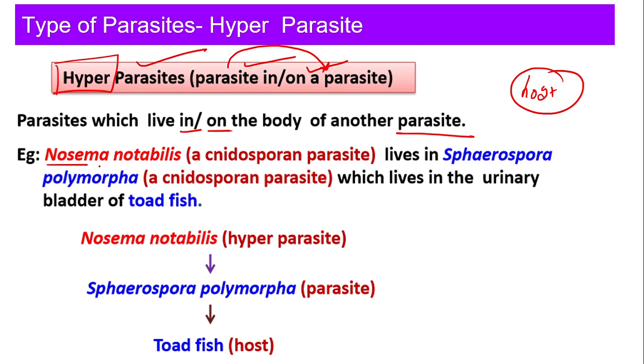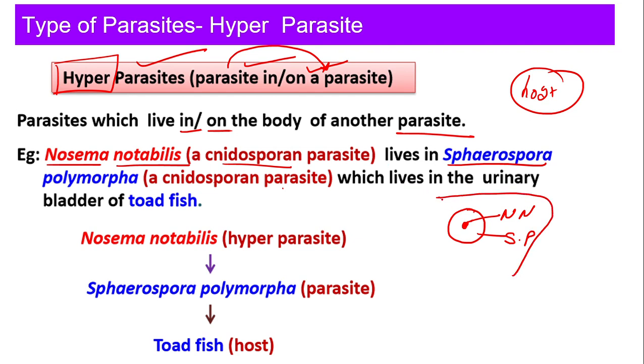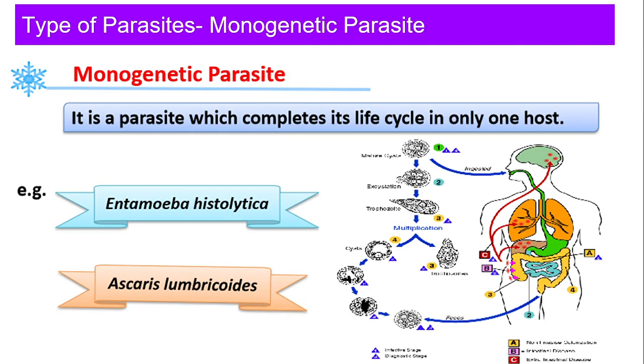For example, Nosema notabilis, that is a cnidosporian parasite. It lives in Cephalospora polymorpha, that is a cnidosporian parasite again, which lives in the urinary bladder of the toadfish. Now see here, this is Nosema notabilis, which lives in the Cephalospora. Let me write. Now this entirely, where will it be present? It will be present in the urinary bladder of the toadfish, right?